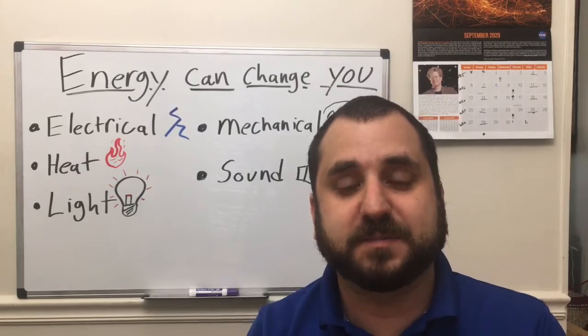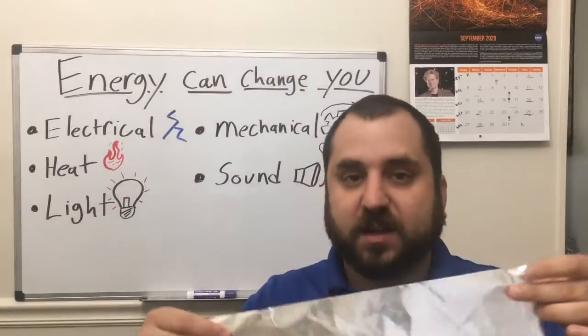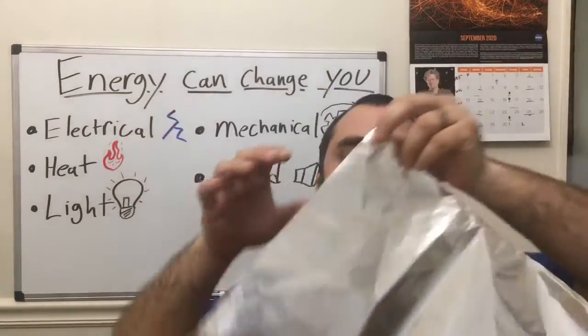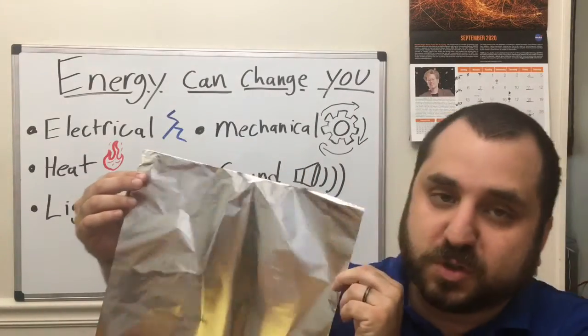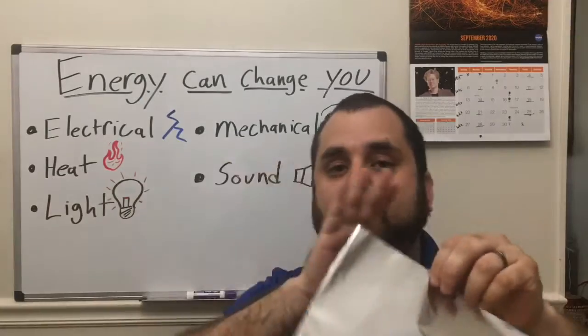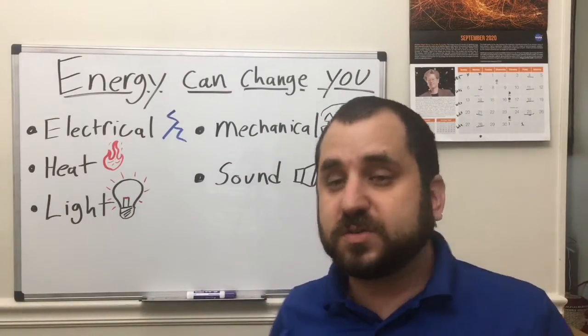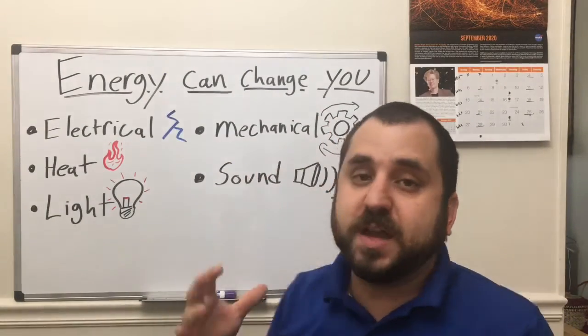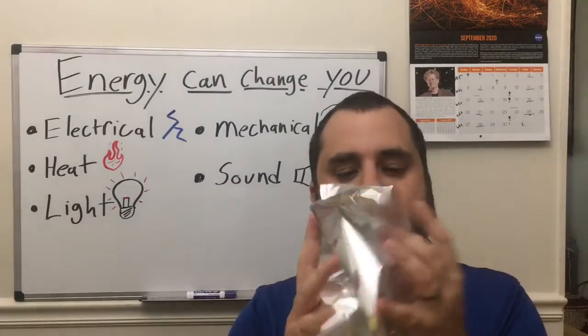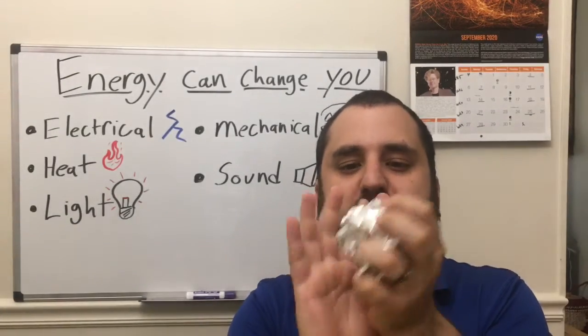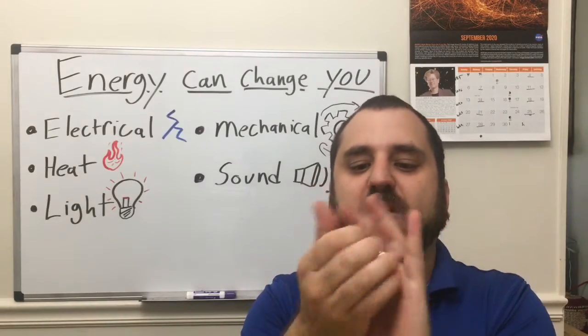So here I have a piece of aluminum foil, and I just took this off the roll so you can tell it's still pretty smooth and shiny and it's all flat. Now, if I use some of my mechanical energy, remember that's the energy of movement, I'm going to change this aluminum foil by crumpling it up into a ball.